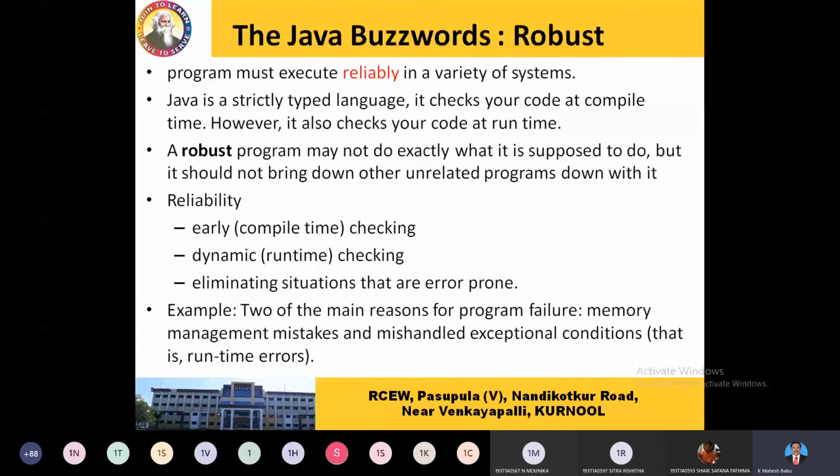We have two ways of checking: one is at compile time and another one is at run time. So it is very strong, and the data you are expecting will reliably come and the program will reliably execute. Say for example, the program is developed by one person and it is going to be accessed by another person somewhere else. Definitely the program will come and execute in that different operating system.